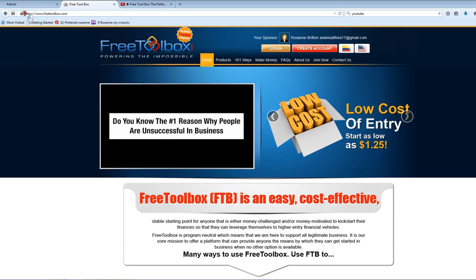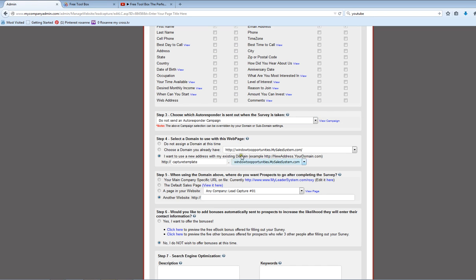Copy it and then paste it in here. Delete the HTTP. And press save.